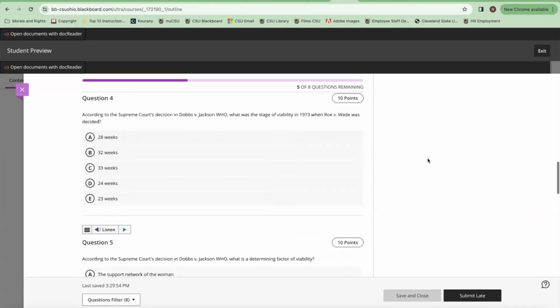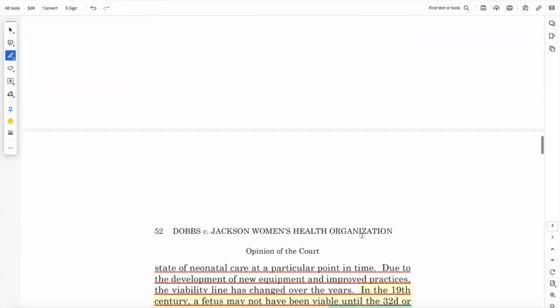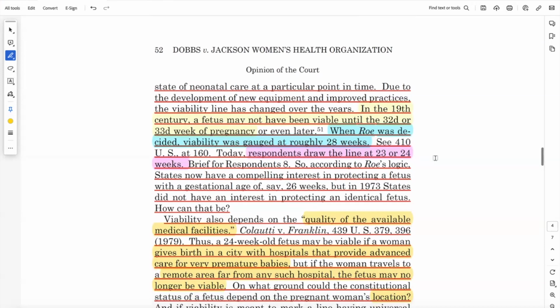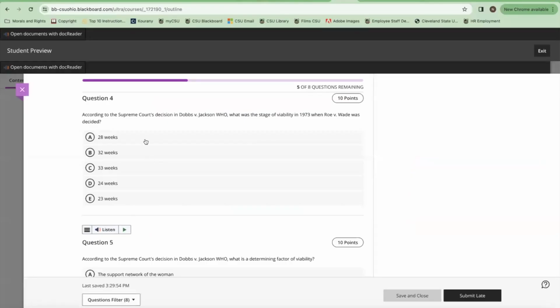Question number 4. According to the Supreme Court's decision in Dobbs versus Jackson, what was the stage of viability in 1973 when Roe versus Wade was decided? Let's get back to the text and see where they were discussing that. So here you're going to see that they're referring to the Roe versus Wade decision, and they say when Roe was decided, viability was gauged at roughly 28 weeks. So the correct answer here is going to be 28 weeks.